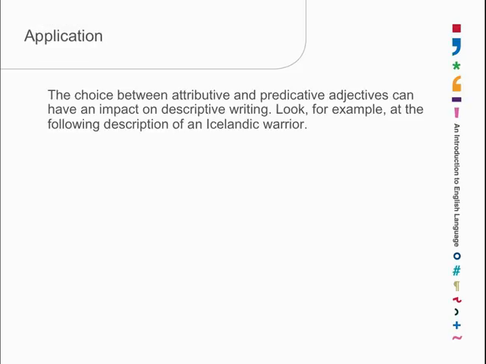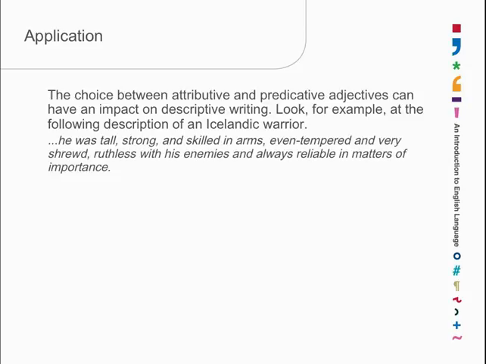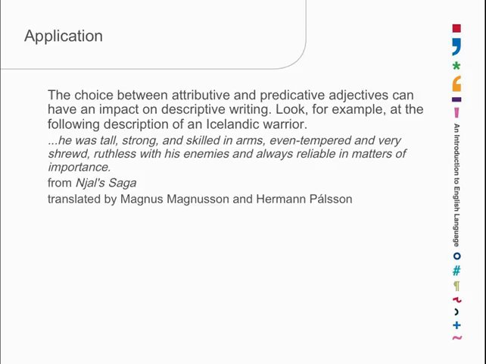If you were describing someone, then you might be tempted to use adjectives. Because of their constraints in attributive position, you'd be tempted to use the predicate position because then you're freer in your choice. Let's have a look at this case of an Icelandic warrior described in Njála Saga, the story of Njál.